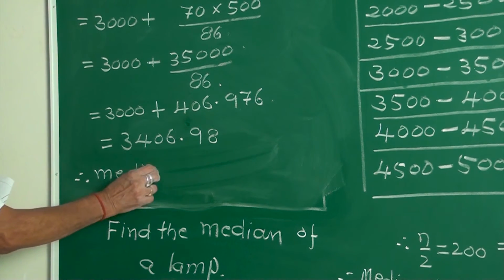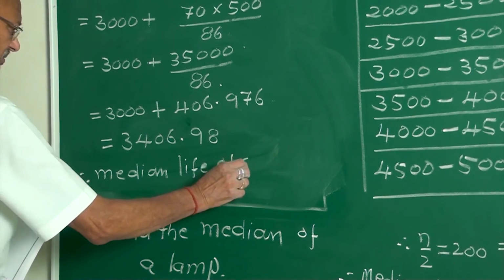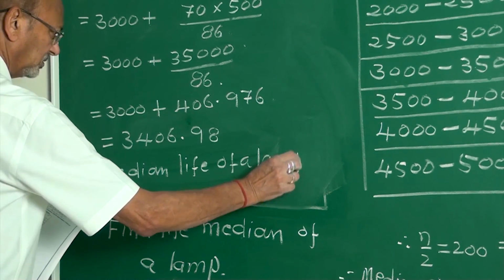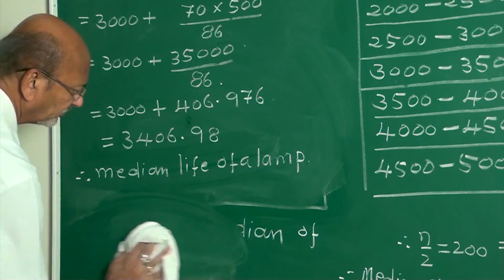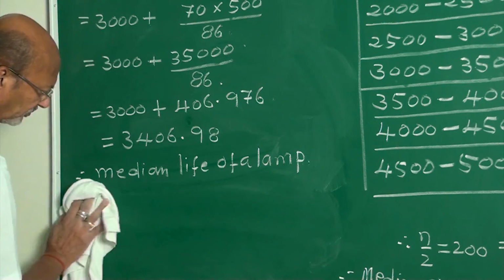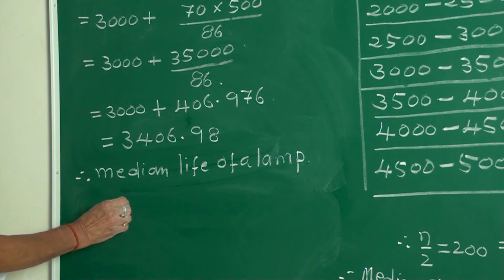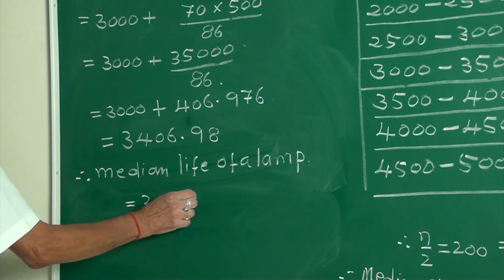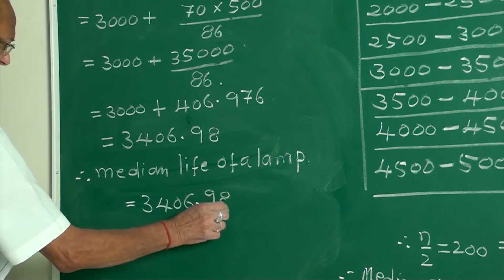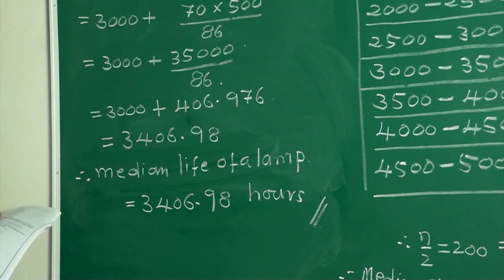Therefore, the median life of a lamp is 3406.98 hours. This is the answer to the question.